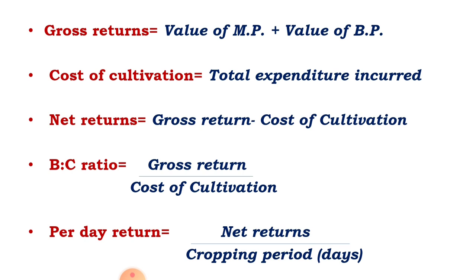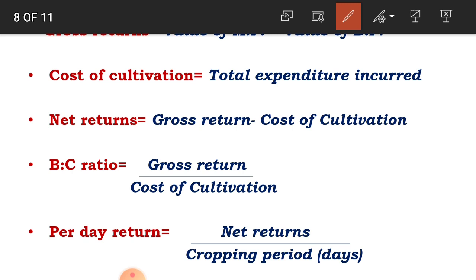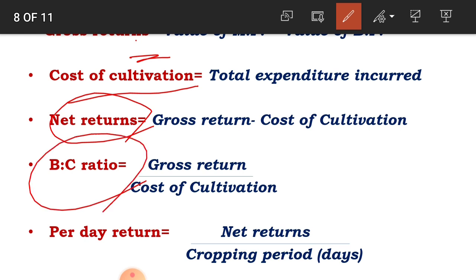Then the third one is net returns. Net returns is calculated using the formula: gross return minus cost of cultivation. Then BC ratio means benefit cost ratio. It is calculated using the formula: gross return divided by cost of cultivation. That is called BC ratio.